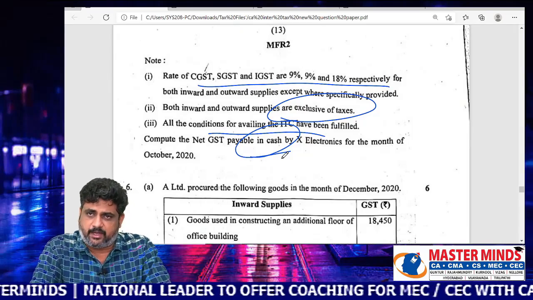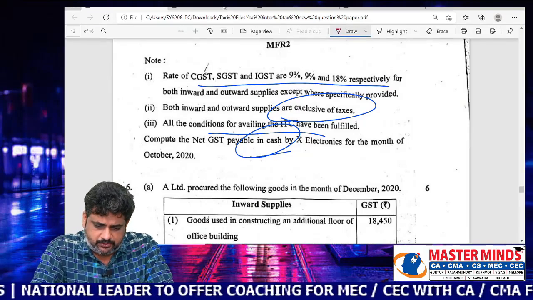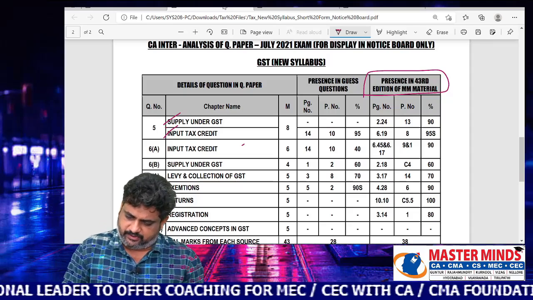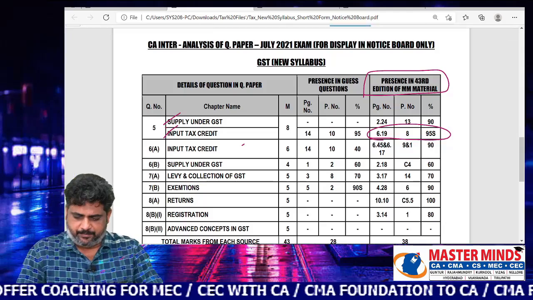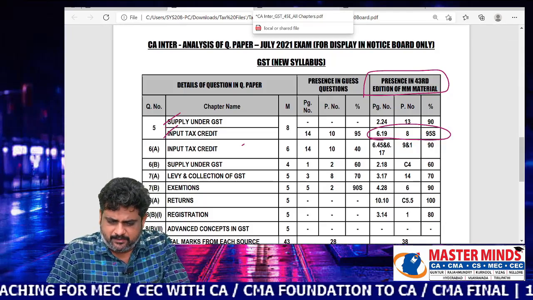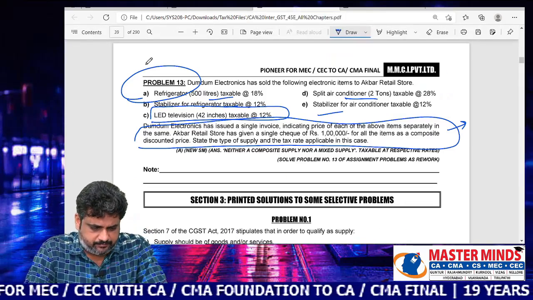All these things are part of chapter number 6. This particular chapter number 6 is covered under some points here, page number 6.19. So we will see that.